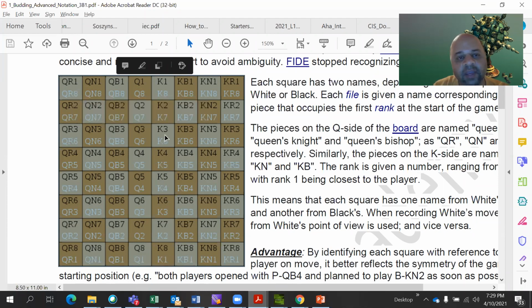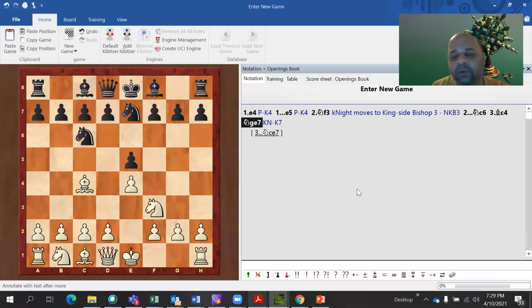Similarly, king 1 to king 8, king bishop 1 to king bishop 8, king knight 1 to king knight 8, and king rook 1 to king rook 8. I will tell everything. But you got why KN to K7 means king side knight to K7 square.